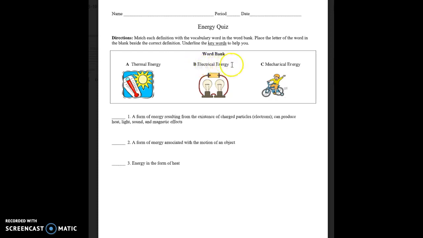B. Electrical energy. C. Mechanical energy. Number 1. A form of energy resulting from the existence of charged particles, electrons, can produce heat, light, sound, and magnetic effects. Number 2. A form of energy associated with the motion of an object. Number 3. Energy in the form of heat.